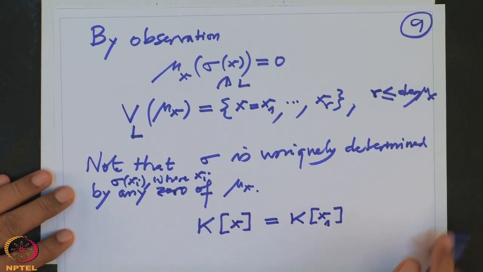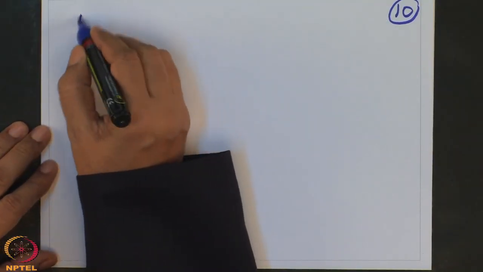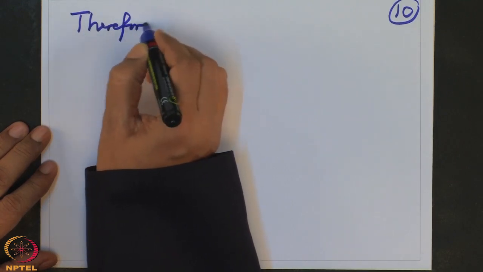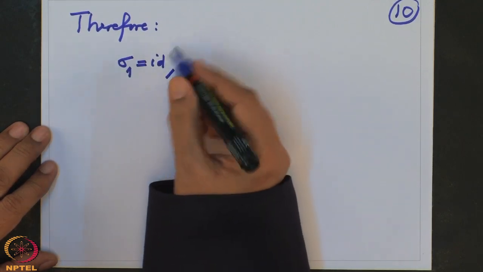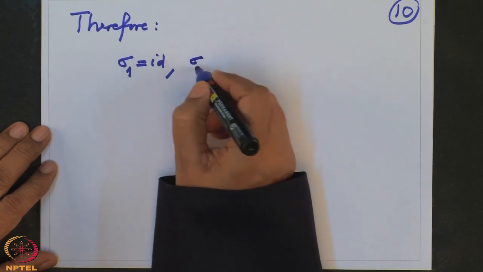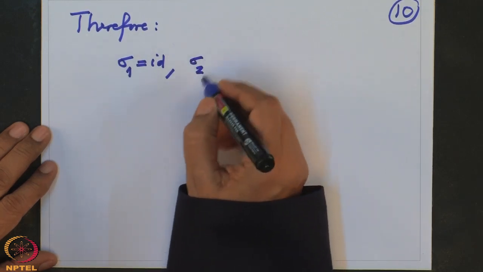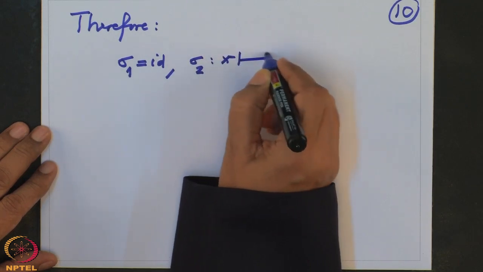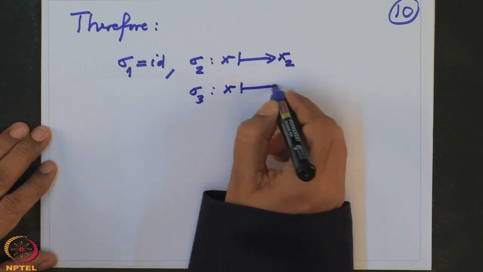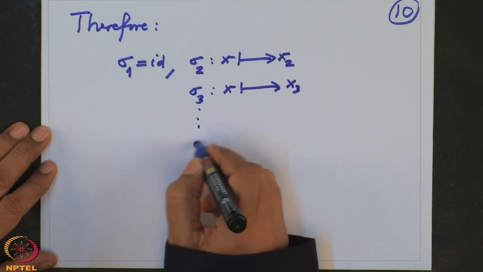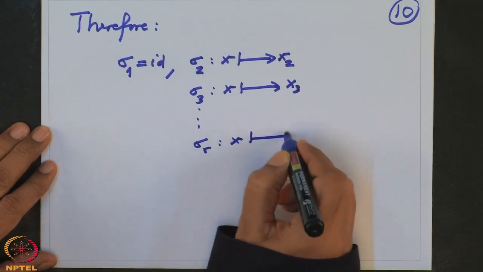So all together, what we have done is, I will write the result: sigma 1 is the identity, and sigma 2 is the one which maps x to x2, sigma 3 the one which maps x to x3, and sigma r is the one which maps x to xr.